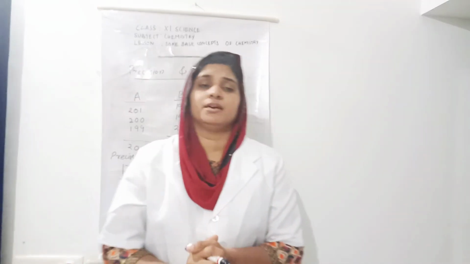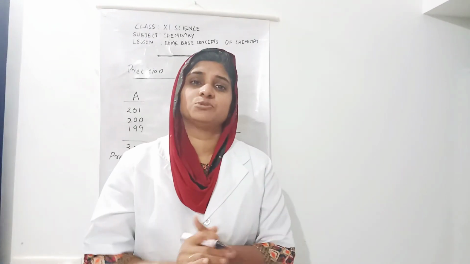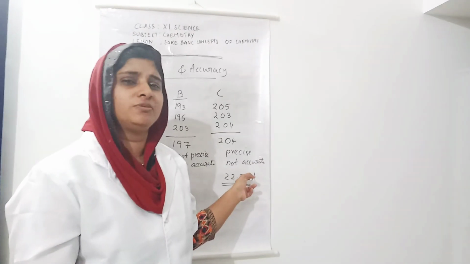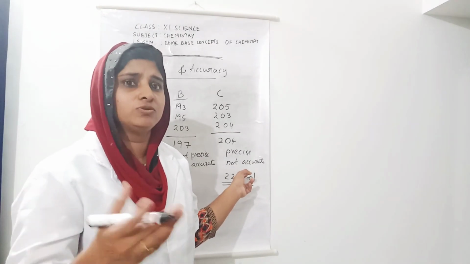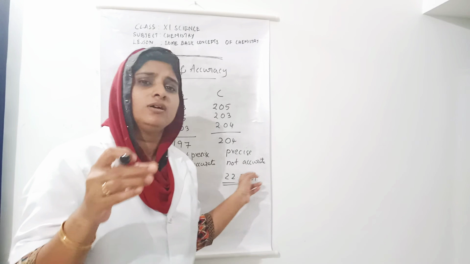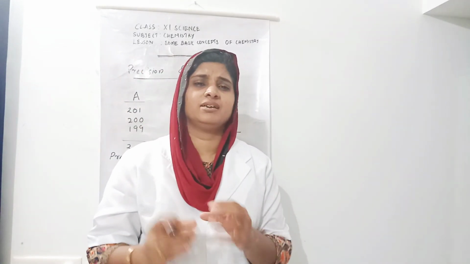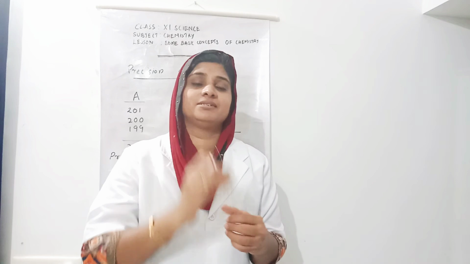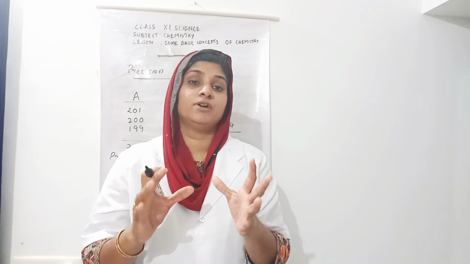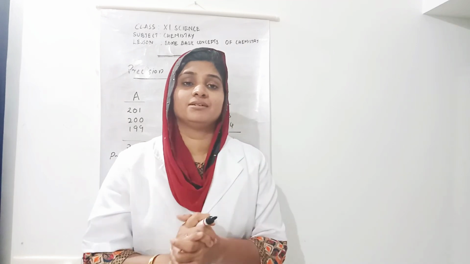Then I may suspect that it may not be exactly 22.3. 22 may be correct, but the 0.3 may not be the exact value. Maybe 22.2 or 22.4, like that, right? So in each measurement there can be a small uncertainty in its value. To handle this uncertainty, there came one notation or one method that is called significant figures.